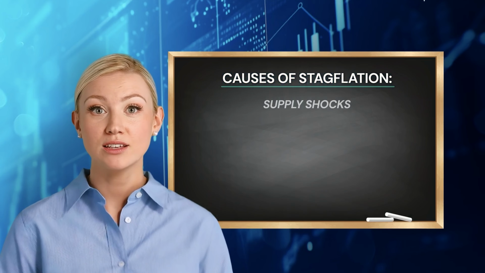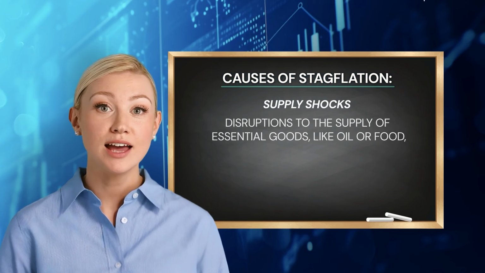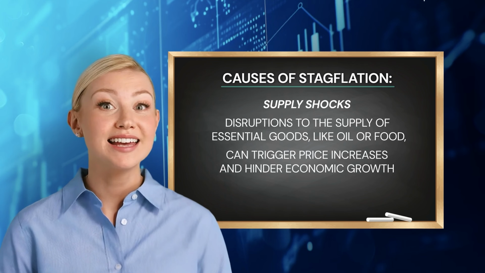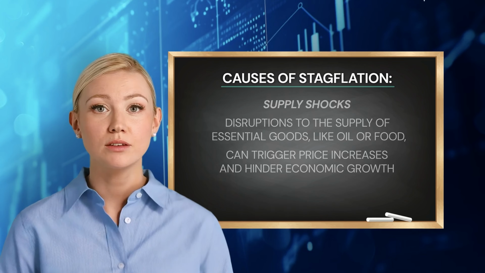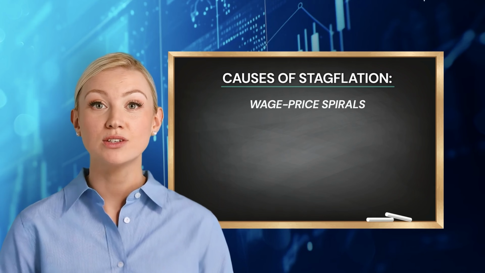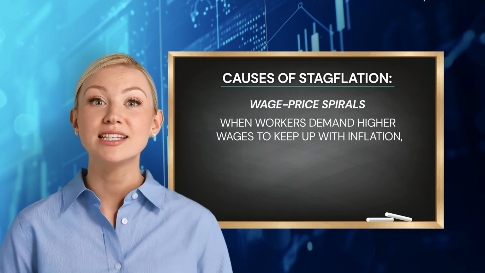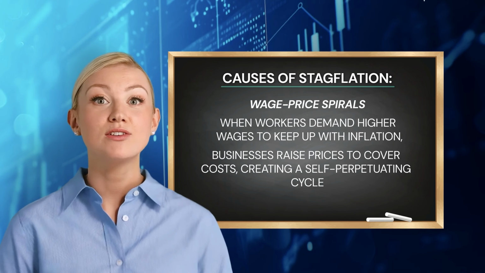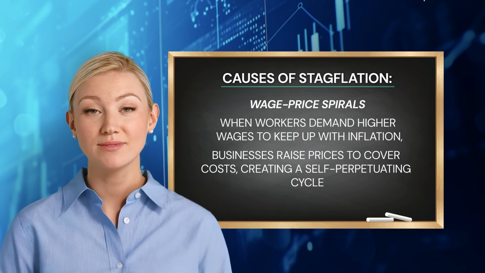First, we have supply shocks. These disruptions to the supply of essential goods, like oil or food, can trigger price increases and hinder economic growth. Next are wage price spirals. When workers demand higher wages to keep up with inflation, businesses raise prices to cover costs, creating a self-perpetuating cycle.